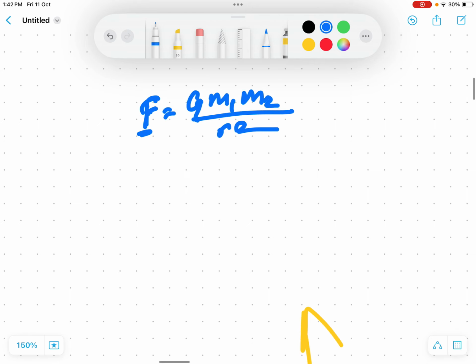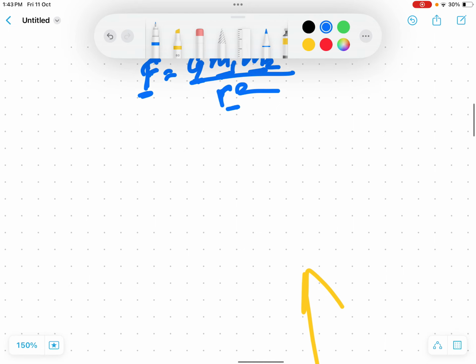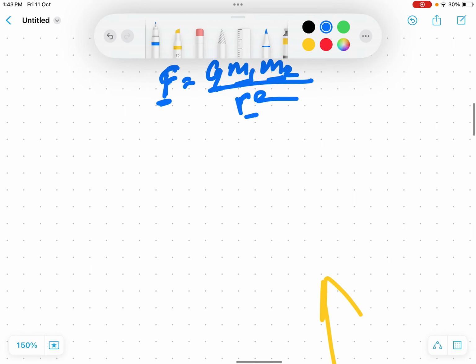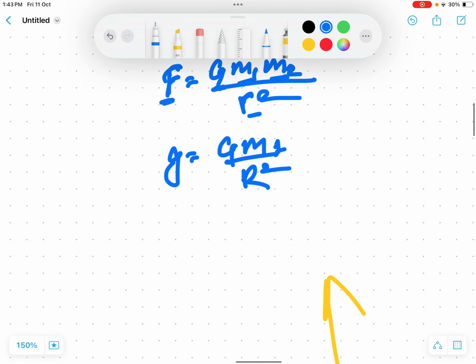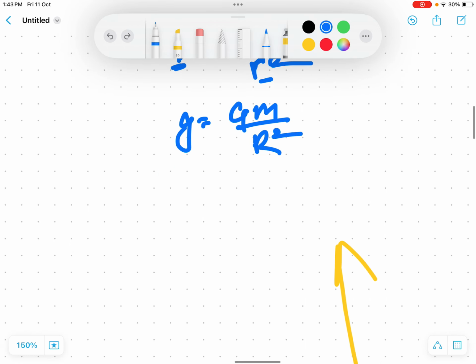F is the force between two bodies, G is the universal gravitational constant, m1 is the mass of one body, m2 is the mass of another body, and r is the distance between the two bodies. And we also derived that the gravitational field is G m upon r square. So it is the field of a planet having mass m1, or simply mass m.